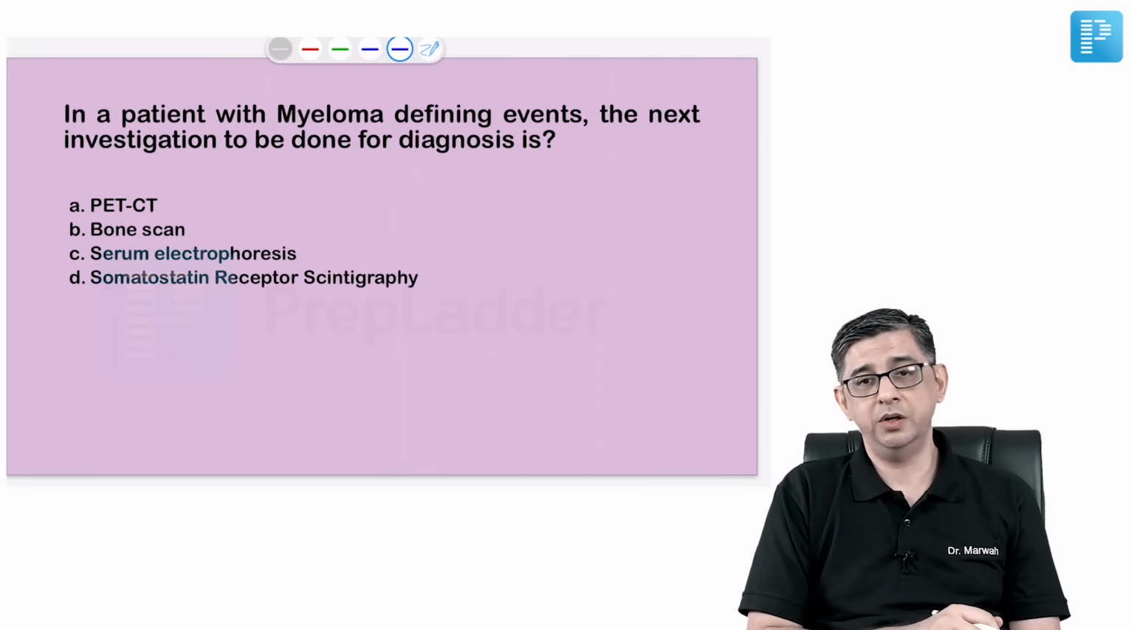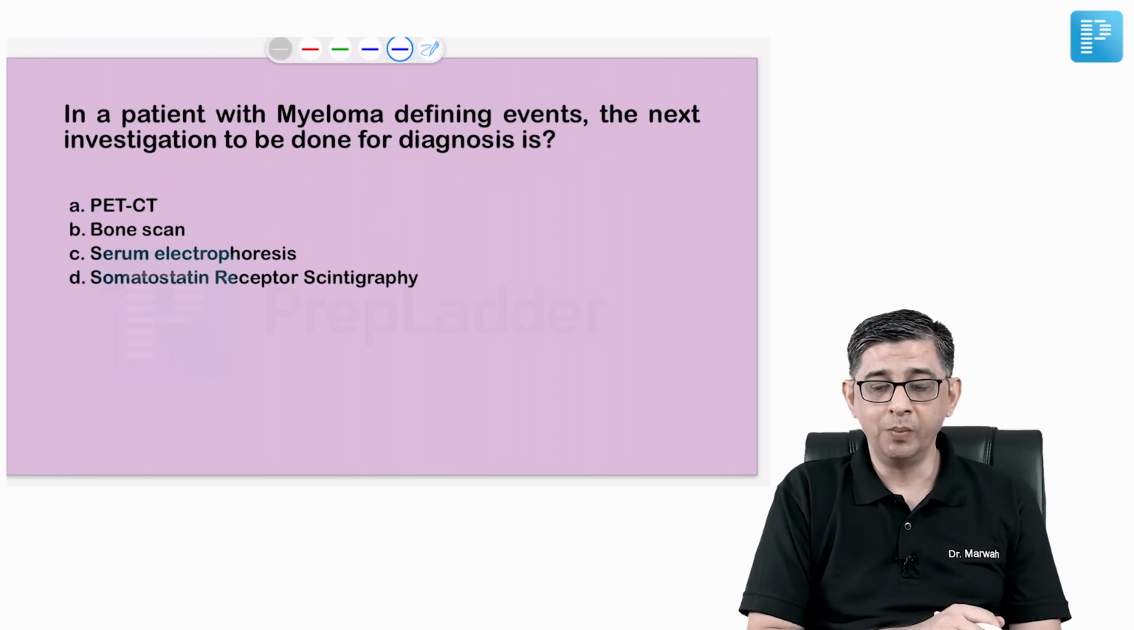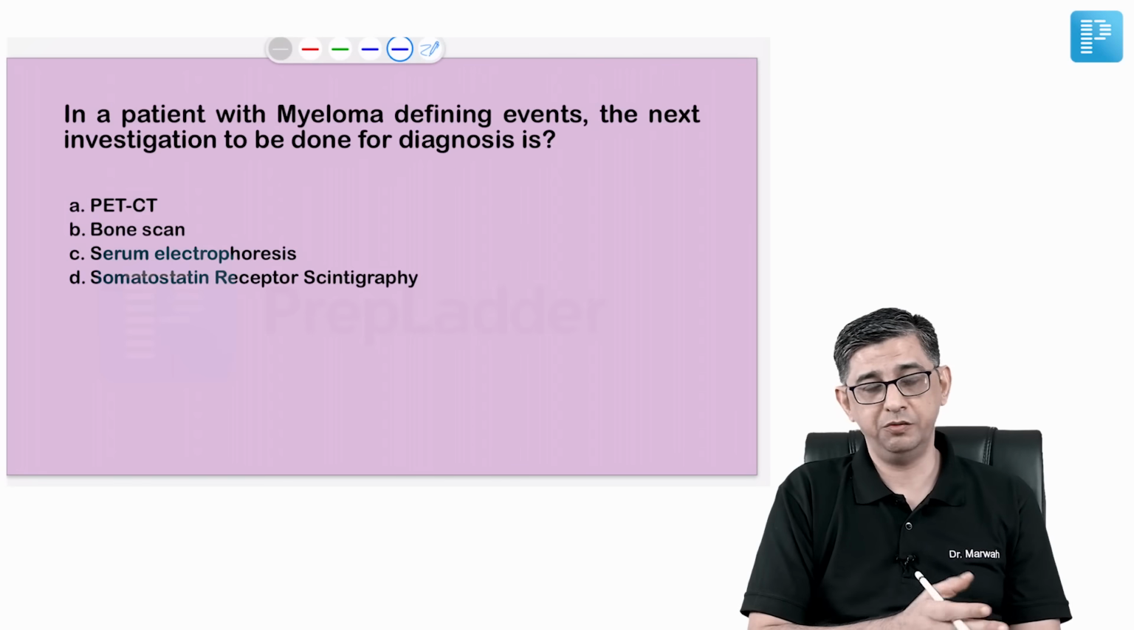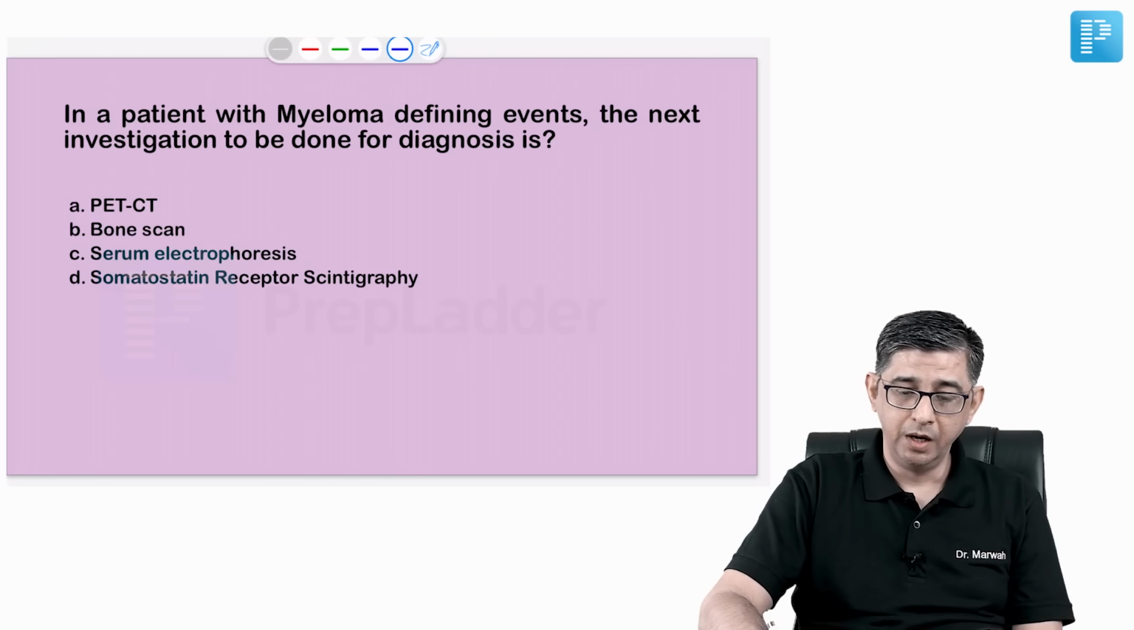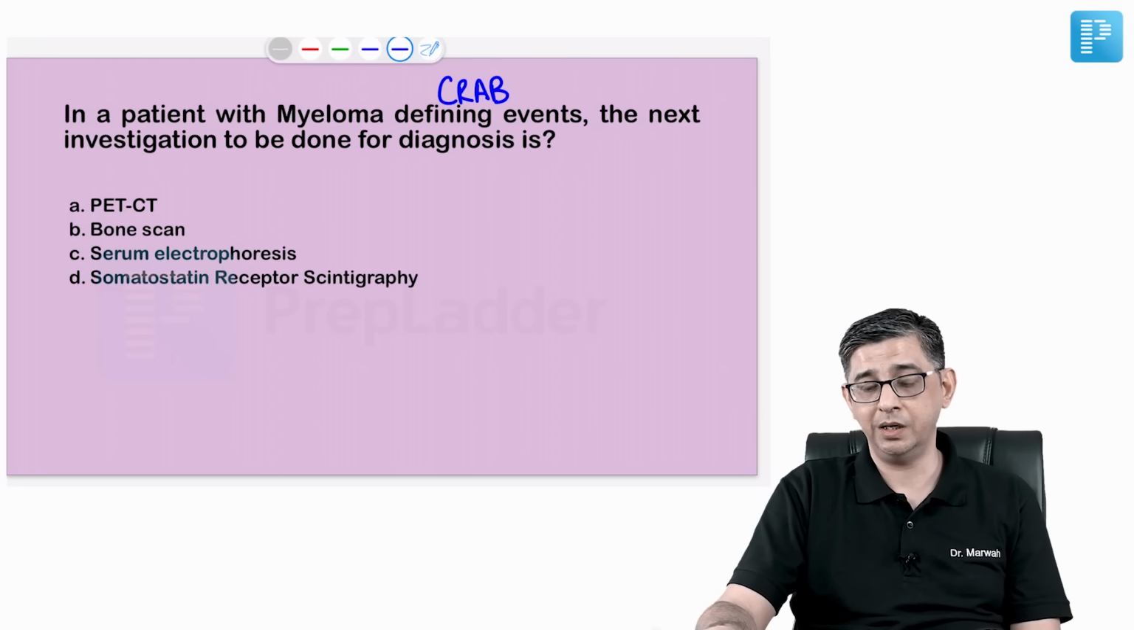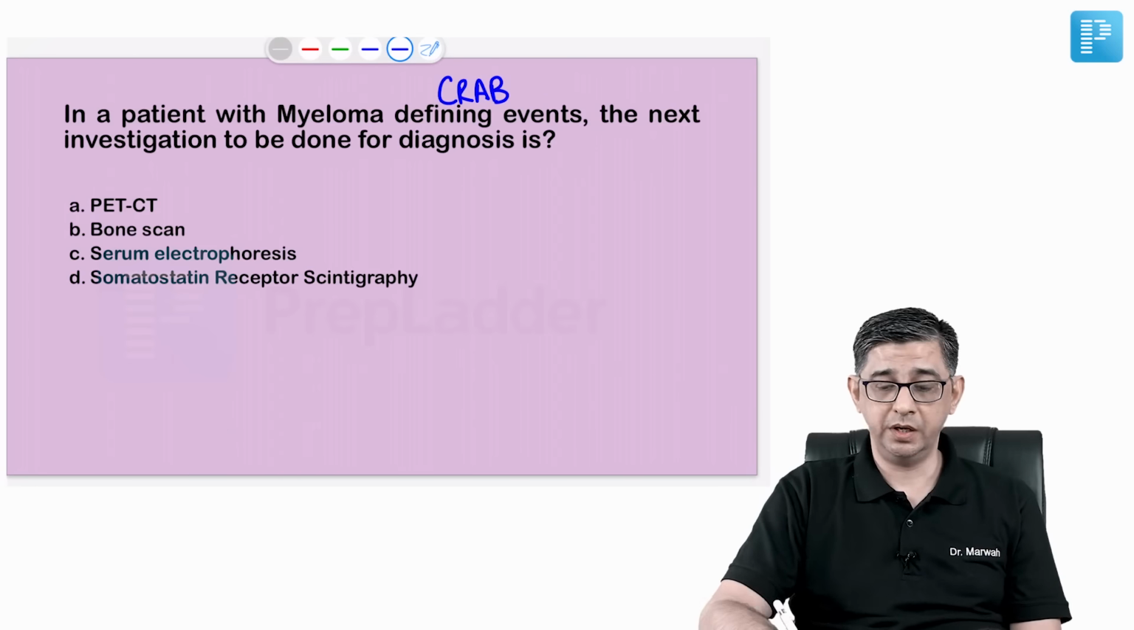The subsequent question talked about a patient with myeloma defining events. That's going to be a feature of multiple myeloma. I mean, CRAB, any one of these: hypercalcemia, renal failure, that is elevated serum creatinine, anemia, and bony lytic lesions. He says, what is the next test for diagnosis? A lot of guys answered here casually as PET CT scan.